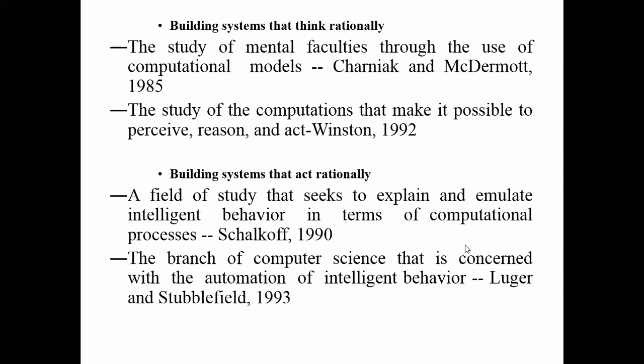So we are using computational processes to explain this intelligent behavior. And it is the branch of computer science that is concerned with the automation of intelligent behavior.